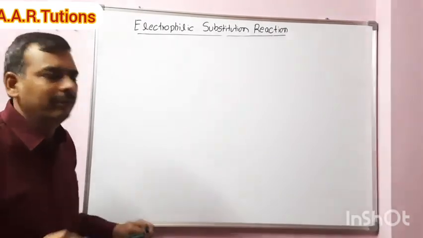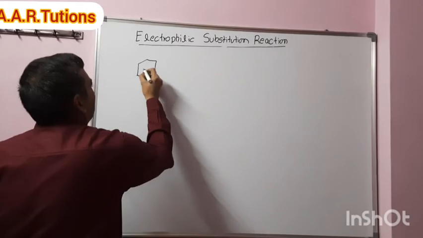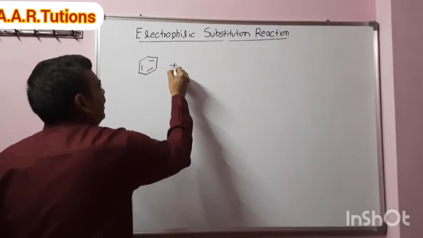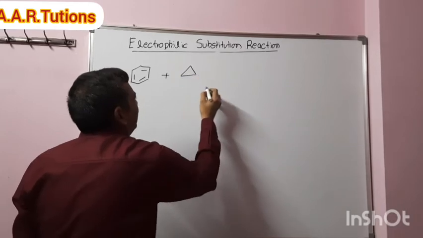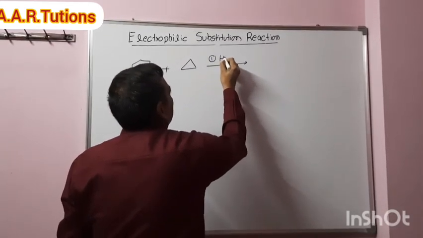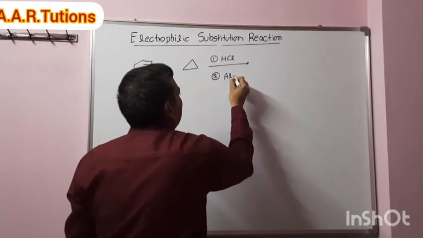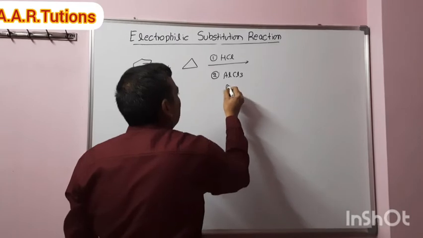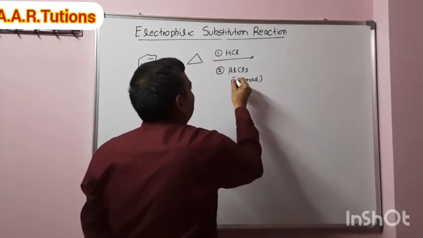Write the product formed when benzene reacts with cyclopropane in presence of HCl followed by a catalytic amount of anhydrous AlCl3. Just think.